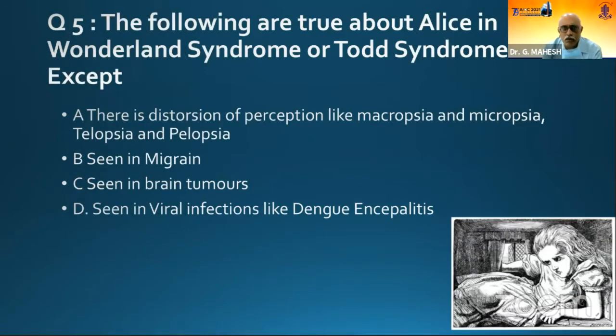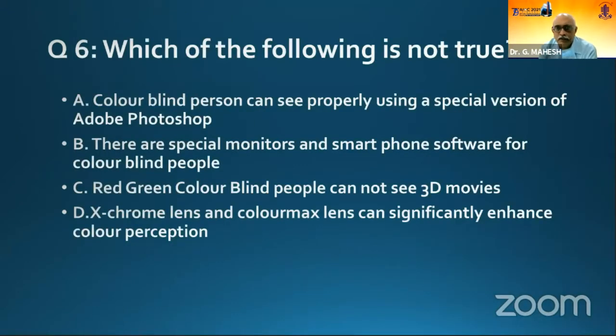Which of the following is true about Alice in Wonderland syndrome or Todd syndrome? All are true except there is a distortion of perception like macropsia, micropsia, telopsia, etc. And it is seen in migraine, it is seen in brain tumor, it is seen in viral infections like dengue encephalitis, which is wrong. 3 are correct. So, which of the following is not true?